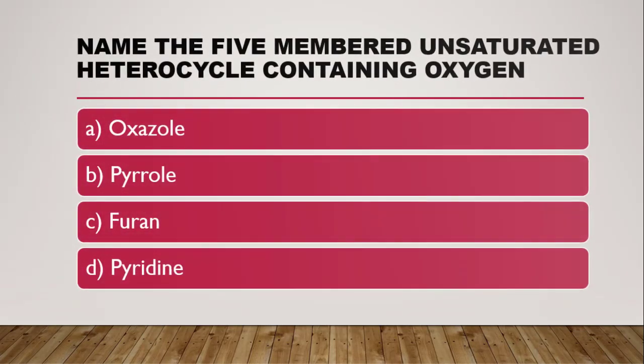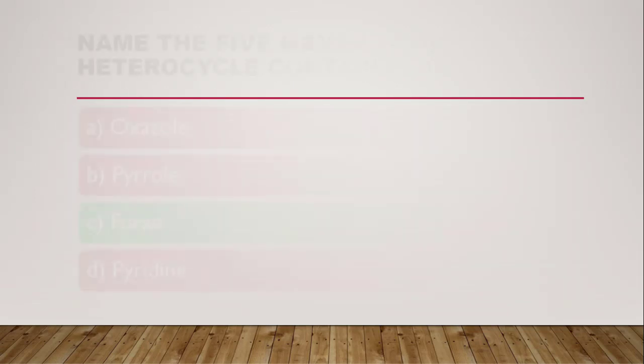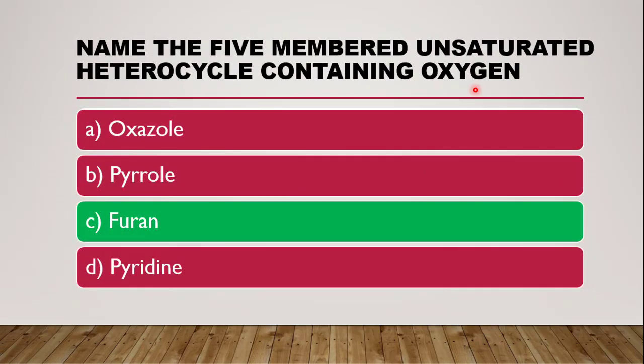Then the next question is, name the 5-membered unsaturated heterocycle containing oxygen. That means a 5-membered unsaturated heterocycle which contains oxygen in it. According to the video whose link I have shared in the description box, we have seen different classification of heterocycles. In that we have seen 5-membered heterocycles, then 6-membered heterocycles, then fused heterocycles. So you can go through that video. Detailed explanation is given in the video.